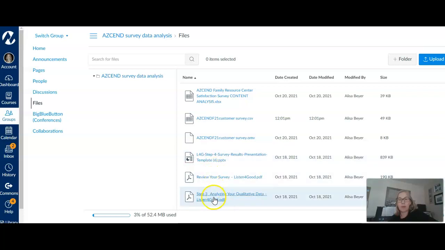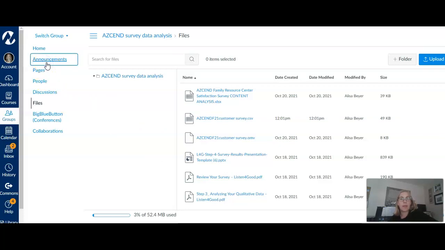And then this is some other materials from the agency Listen for Good that helped AZSN get this up and running. And so again, just a brief overview, we are going to add more files to this section.